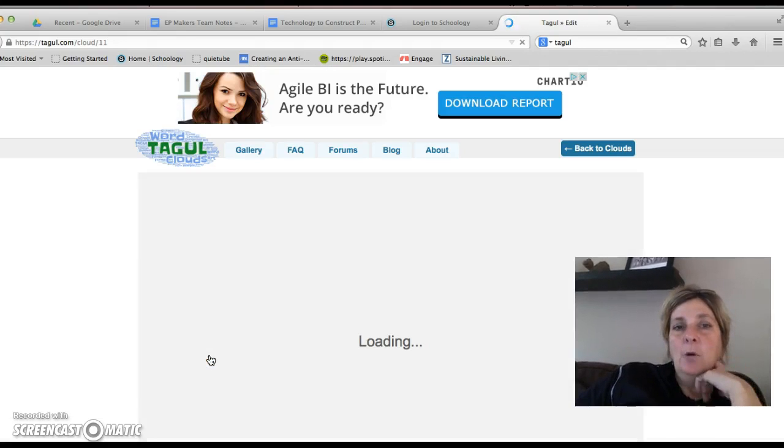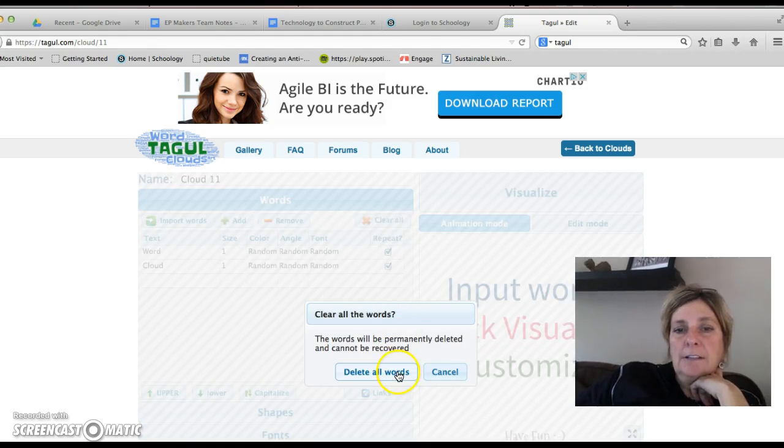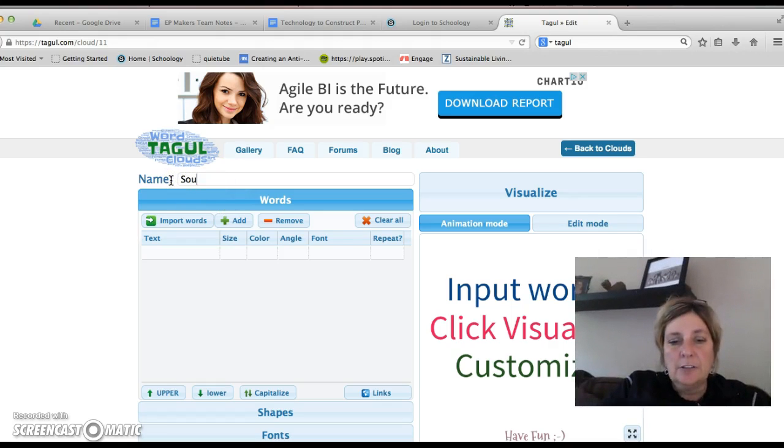And this time I'm going to create one on the Southeast region. Remember that we want to delete these two words first, so I'll clear all and say, yep, I want to delete those words. And then I'm going to give my word cloud a name, and I'll just call it the Southeast region, and then I'm going to put my name on there also.